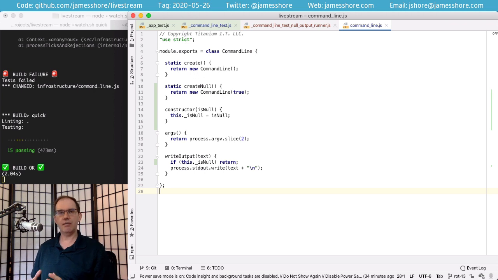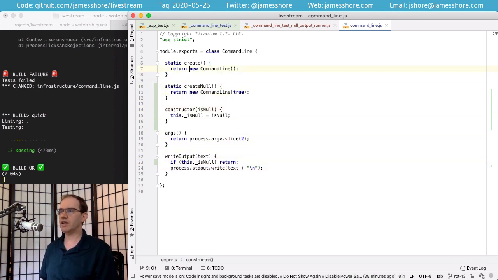An embedded stub is a test double that is entirely encapsulated inside our nullable infrastructure. Nobody on the outside knows or cares that we have a test double. The way it works is we're going to inject our process object into our constructor from these factory methods. Or if you're using another language, you might have a private constructor or some other way of doing it. But the important thing here is we don't expose the fact of the injection.